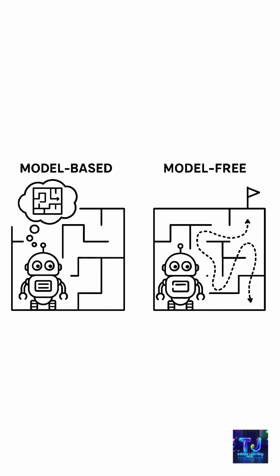In the example image, you can see the robot. In model-based, the robot builds a map of the maze and plans the path before moving. In model-free, the robot explores the maze by trial and error, remembering which path works better.